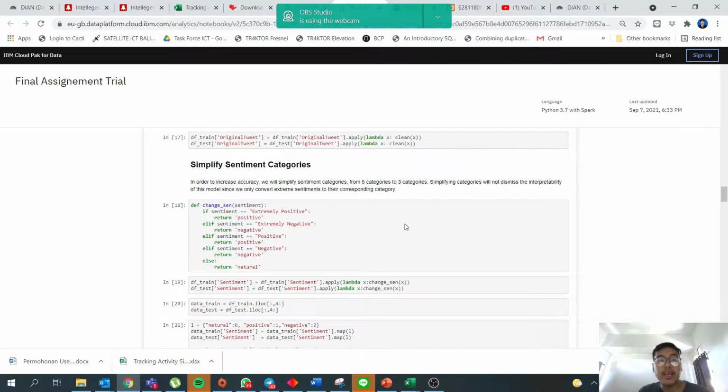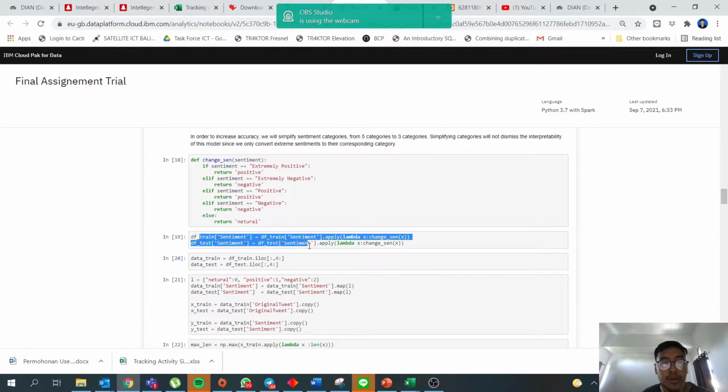The second big step that I do is to simplify sentiment categories. As we know from above, in the original dataset we have 5 sentiments, ranging from very positive, positive, neutral, negative, and very negative. So basically in here, I want to convert extremely positive to only positive, and extremely negative to just negative, so that in the end we will only have 3 types of sentiment: positive, negative, or neutral.